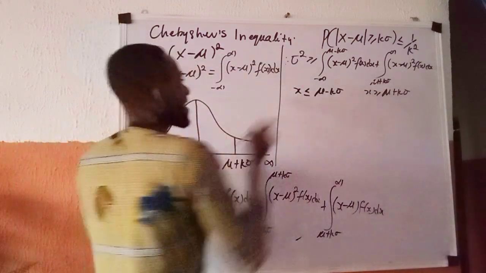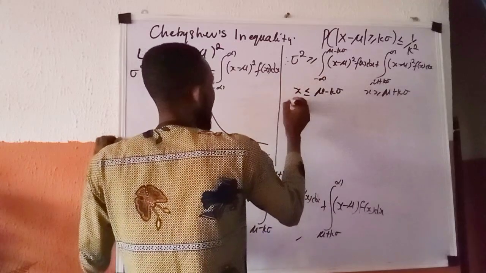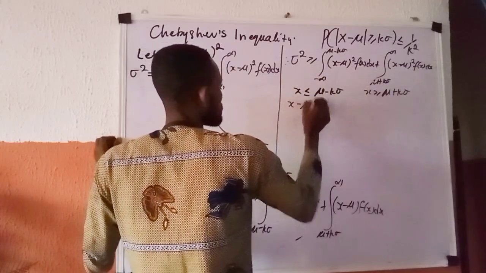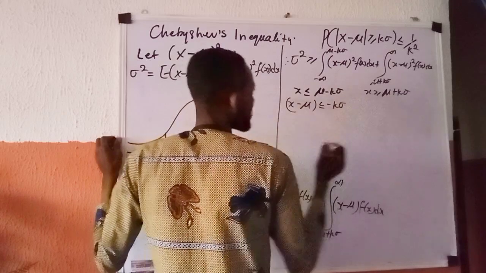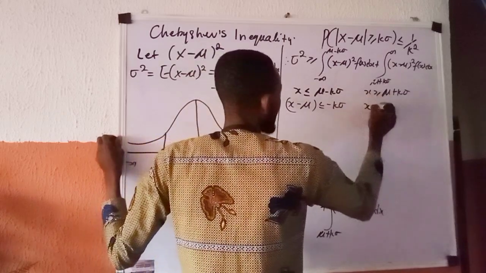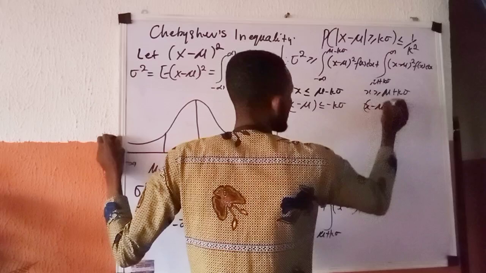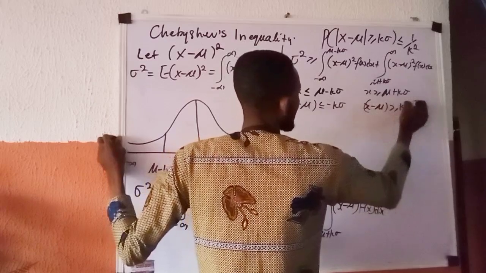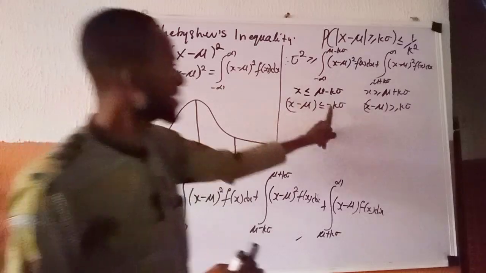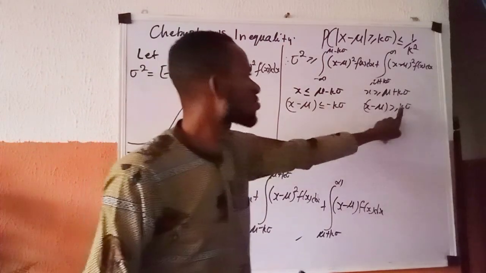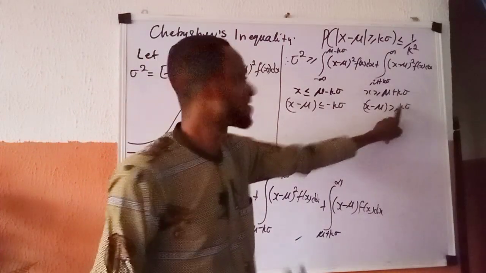So in that case, I can bring in this mu over here. I have x minus mu less than or equals minus k standard deviation. Here I am going to have x minus mu greater than or equals k standard deviation. If you watch, this one contains minus, but this one contains positive.